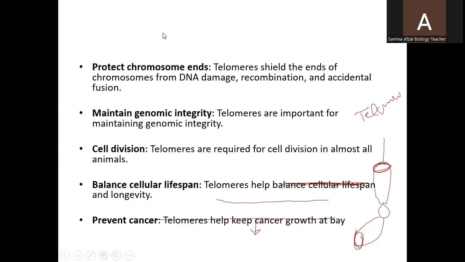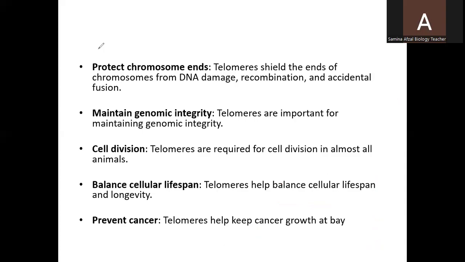The role of telomeres can be summarized as follows. First, they protect the chromosome ends. The telomeres shield the ends of the chromosome from DNA damage. As a result of DNA replication, there are chances that the ends of the chromosomes can be damaged. So this is prevented by the formation of these telomere ends, which prevent recombination and accidental fusion. Due to all this, the telomeres work as a shield at the ends of the chromosomes.